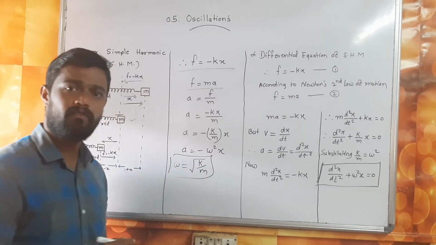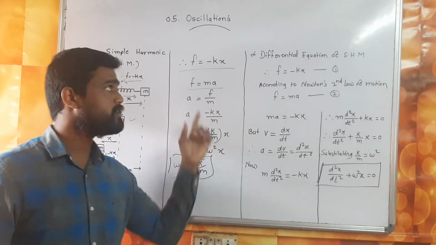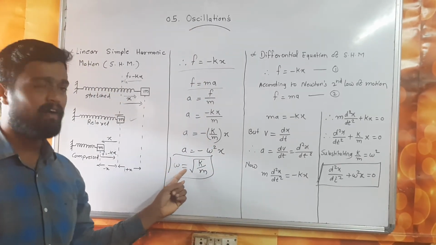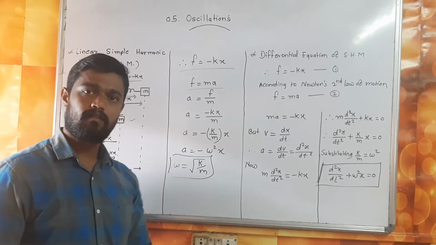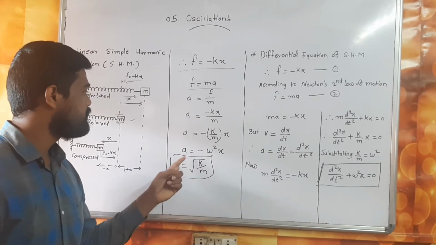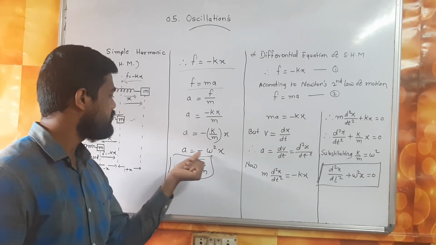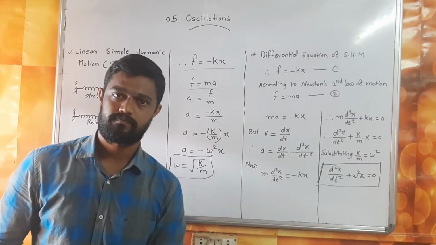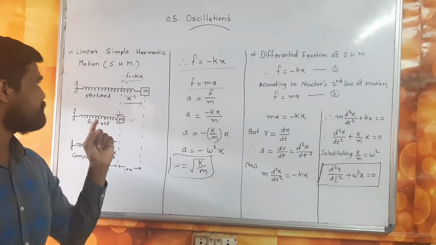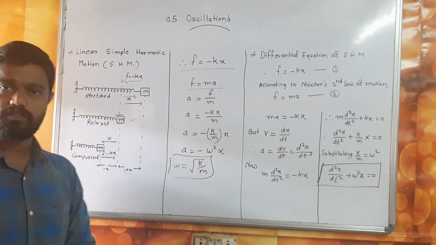Omega is defined as the angular frequency in oscillation, and its value is root k upon m. I want k upon m, so I square this. Then I get a equals minus omega square x. This is your first point: what is linear simple harmonic motion?